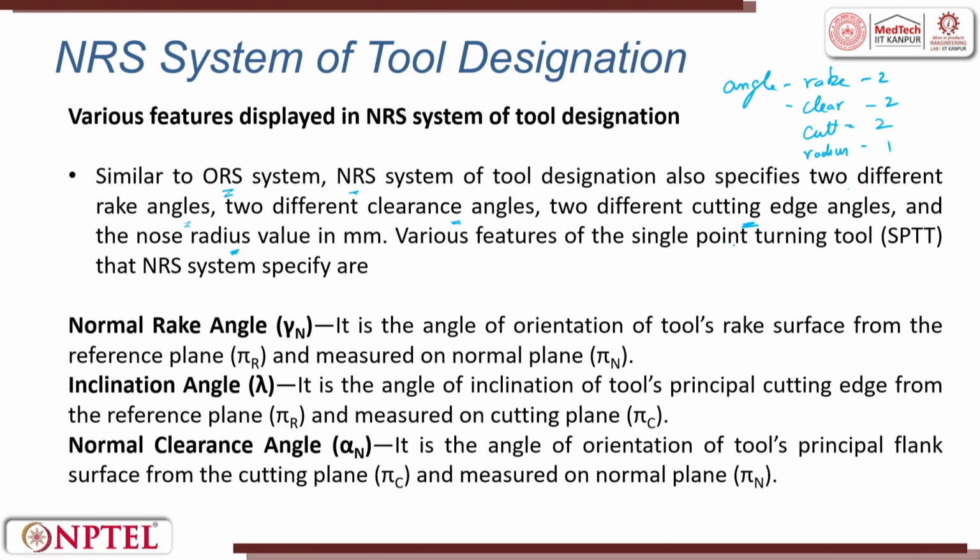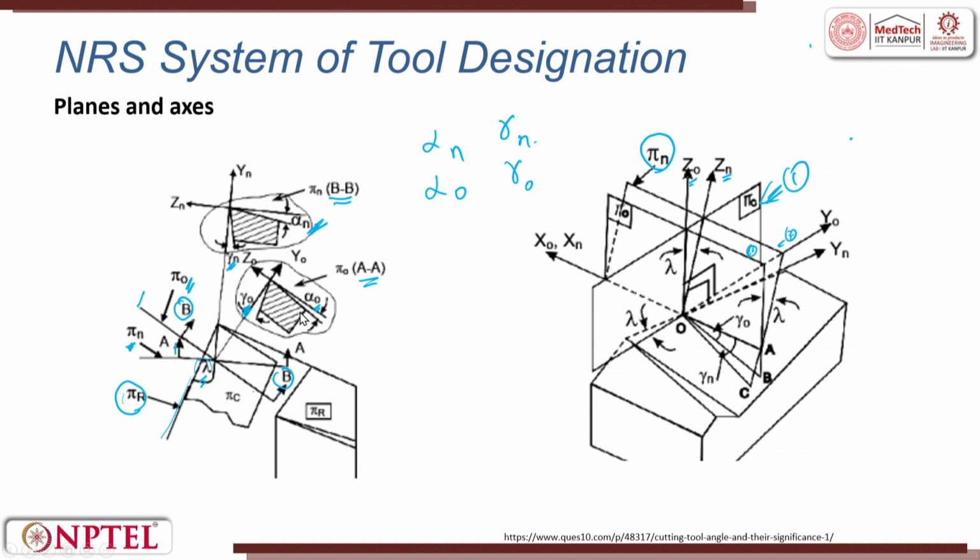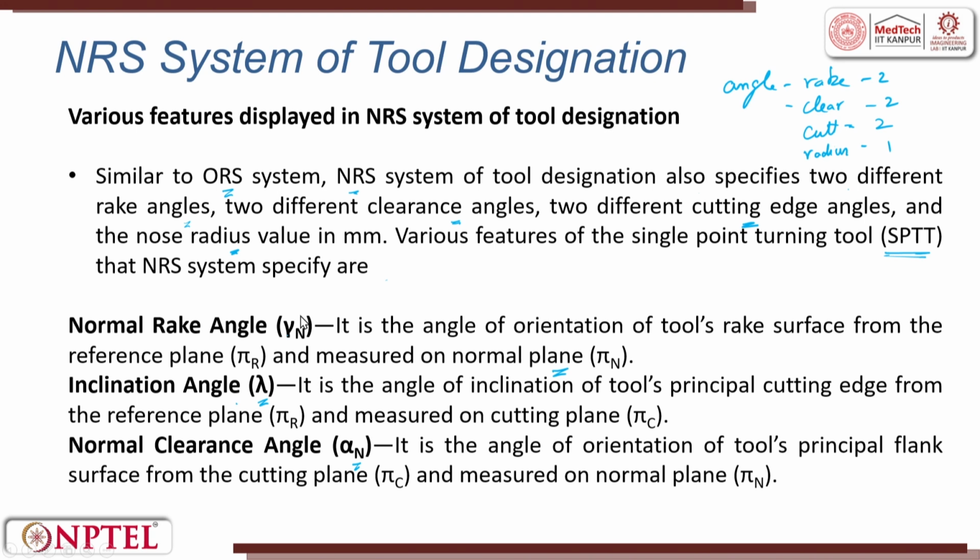The various features of a single point cutting tool that the NRS system specifies are the normal rake angle, the inclination angle lambda, then the normal clearance angle alpha n. The normal rake angle is the angle of orientation of the tool's rake surface from the reference plane, measured on a normal plane. Please go back to both the figures, where there is a plane and an axis. Please understand that, then only you can interpret this.